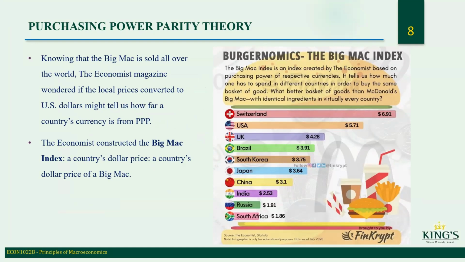The cost of a Big Mac in Switzerland is $6.91, while it's $5.71 in the US. The UK is $4.28, Brazil $3.91. So it's the same Big Mac, but it's different prices in different areas. They can use this to compute the value of the currency based on this. It's called the Big Mac Index.